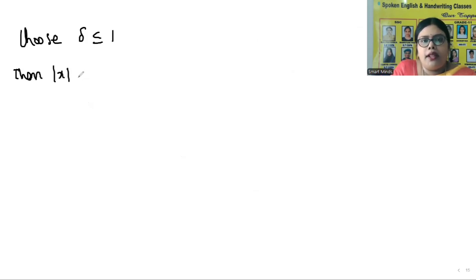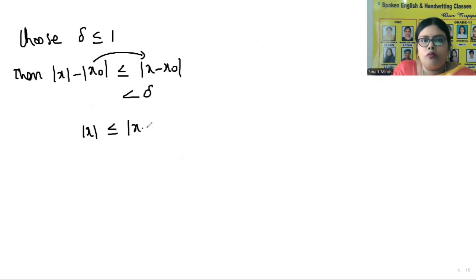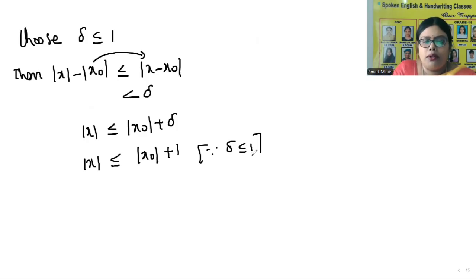Then mod x minus mod x naught is less than or equal to mod x minus x naught, which is less than delta. So mod x, if I take this to the right hand side, is less than or equal to mod x naught plus delta. So mod x is less than or equal to mod x naught plus 1. Why? Since delta is less than or equal to 1.